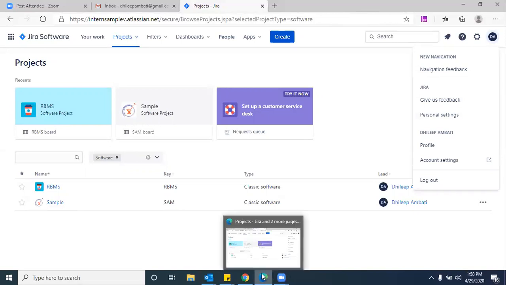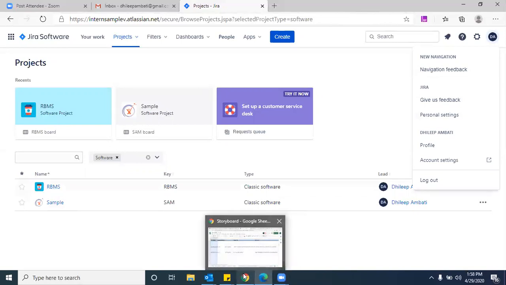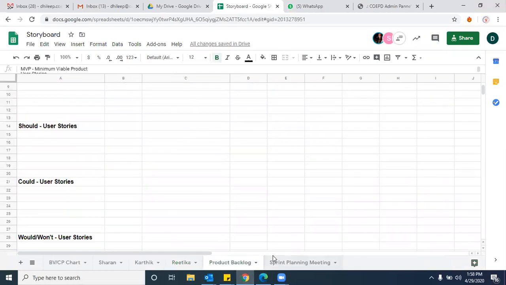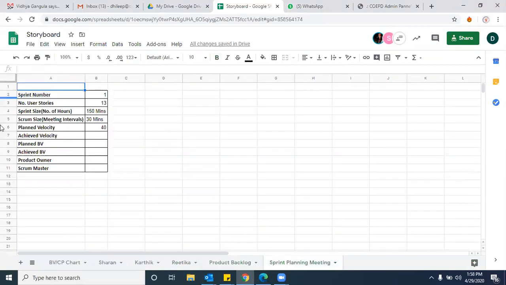Do remember, even by tomorrow morning, I want you to complete this product backlog preparation as well as the sprint planning meetings. Once these two things are completed, we will have what we can call velocity. Already everything is decided, right? Based on that, we will start executing the first and second sprints tomorrow. At least 2 or 3 sprints should be completed tomorrow, and the day after tomorrow we will plan the rest of the sprints. Then we will close this Scrum approach here.